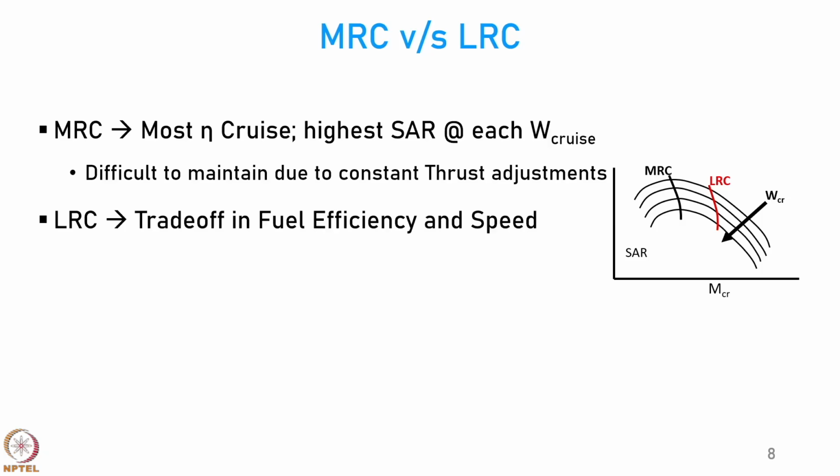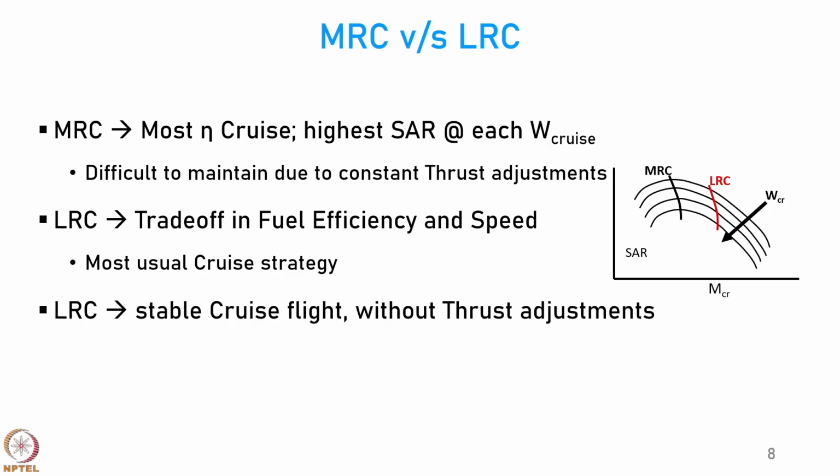LRC is the trade-off in fuel efficiency and speed. So, this is the most usual cruise strategy that is followed by an airliner. LRC results in a stable cruise flight without necessarily adjusting the throttle. It is almost like self-adjusting. How does it work? Suppose you are flying at the speed corresponding to VLRC or speed corresponding to the LRC Mach number at a particular altitude.